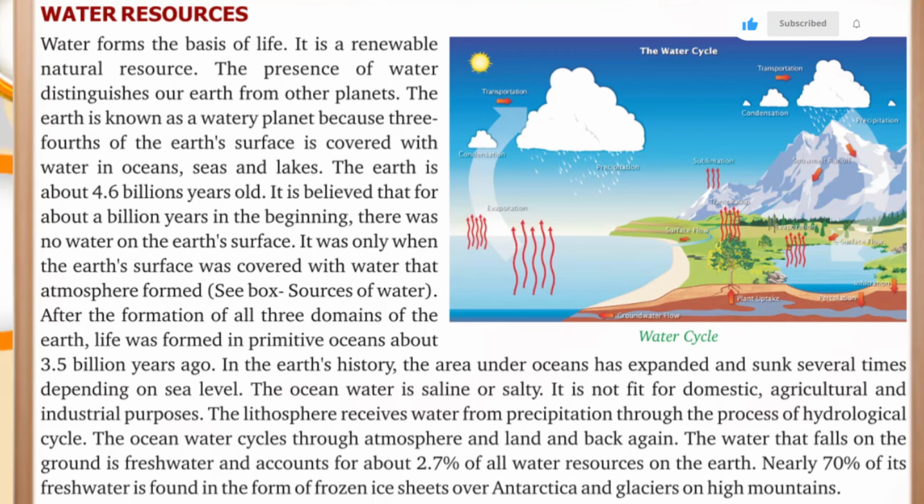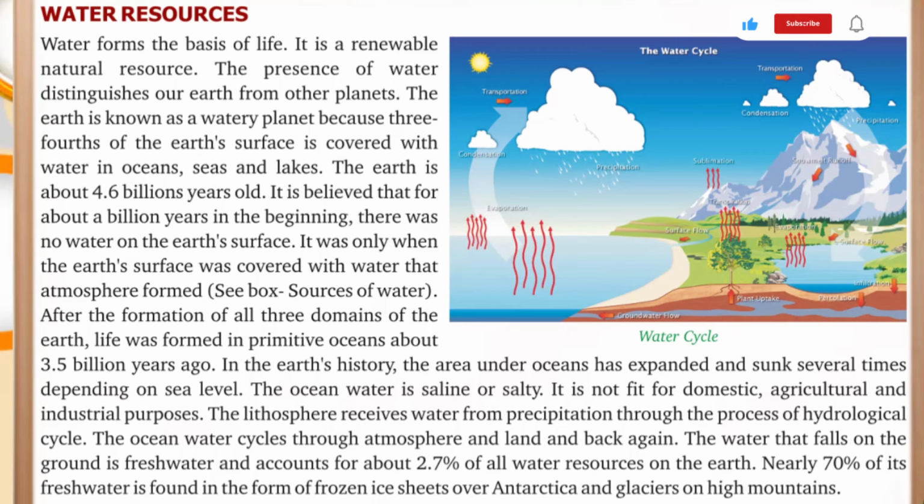It is believed that for about a billion years, in the beginning, there was no water on the Earth's surface. It was only when the Earth's surface was covered with water that the atmosphere formed. After the formation of all three domains of the Earth, life was formed in primitive oceans. But since 3.5 billion years ago, in the Earth's history, the area under oceans has expanded and shrunk several times, depending on sea level. The ocean water is saline or salty. It is not fit for domestic, agricultural, and industrial purposes.